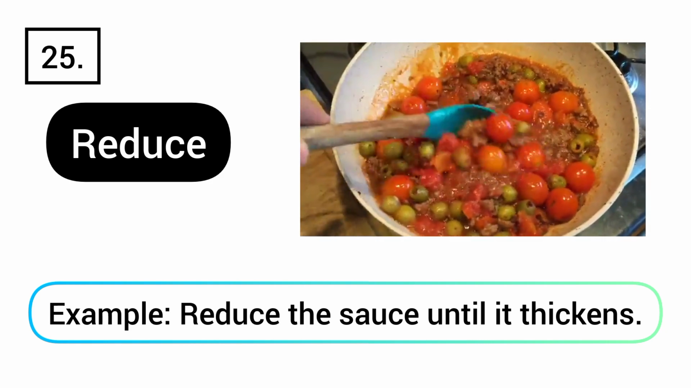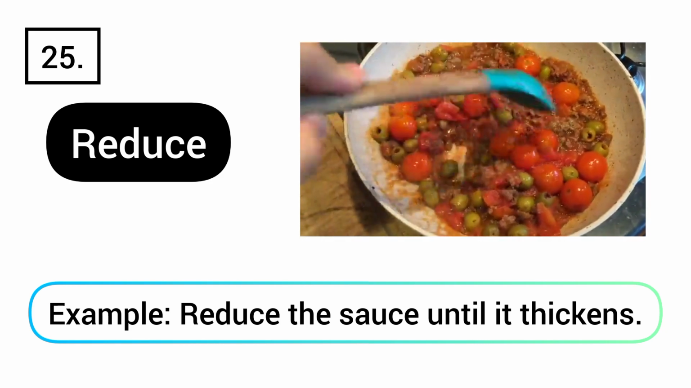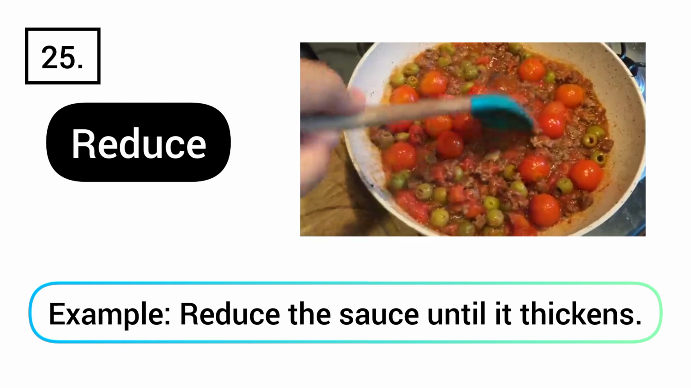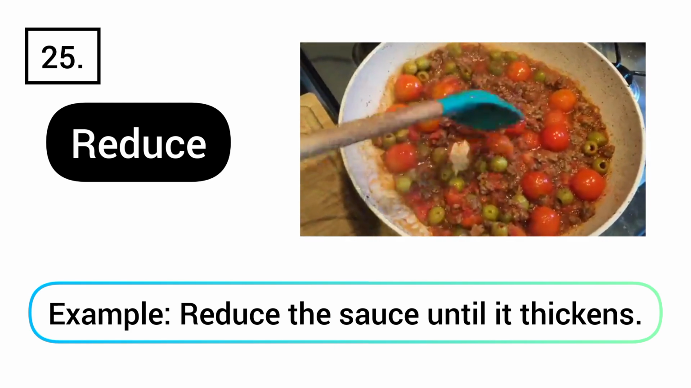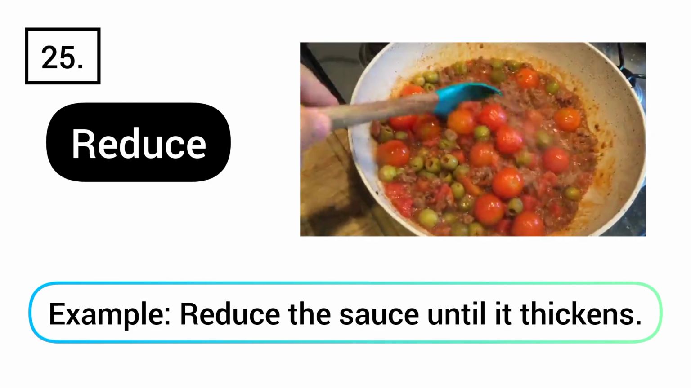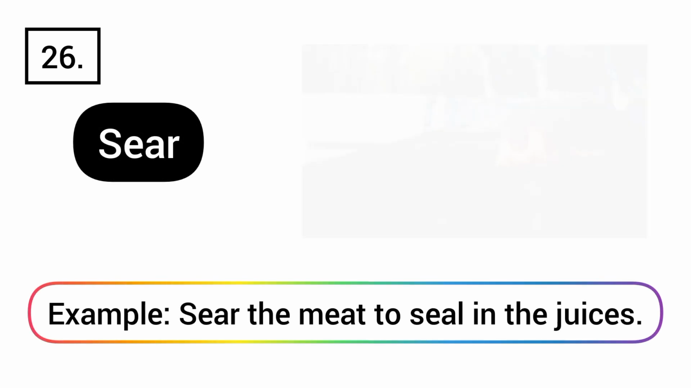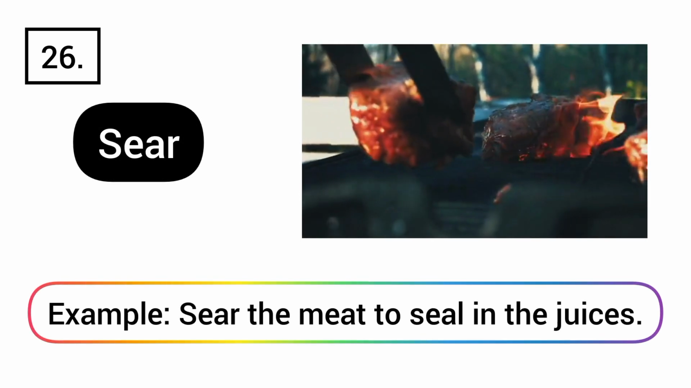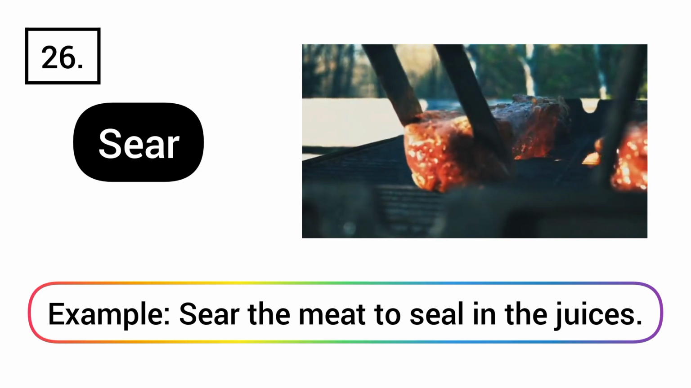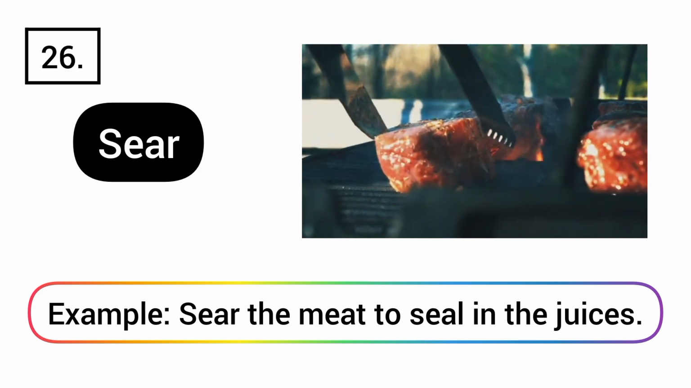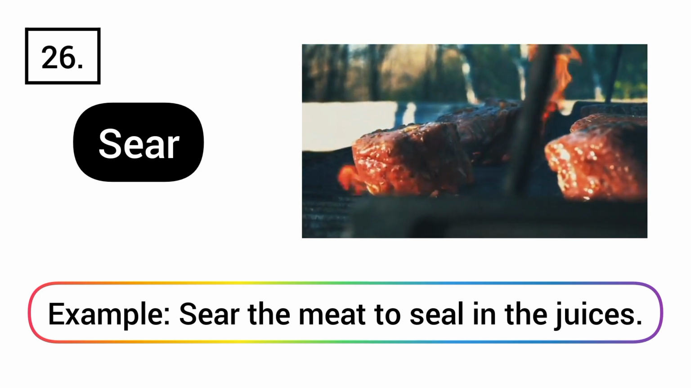Reduce. Example, reduce the sauce until it thickens. Sear. Example, sear the meat to seal in the juices.